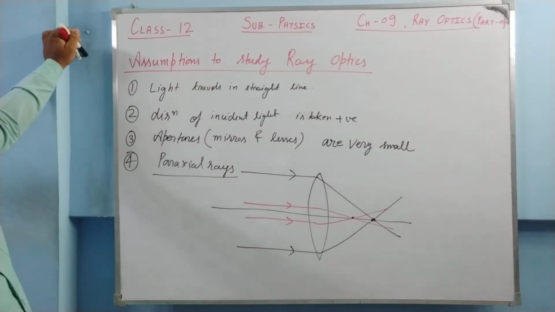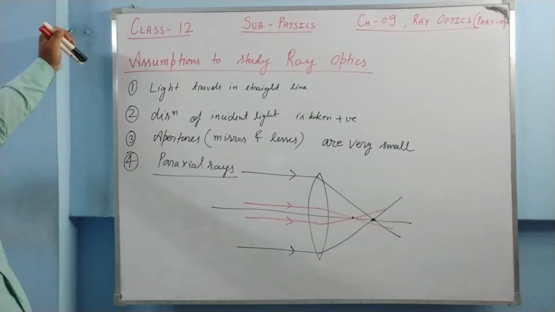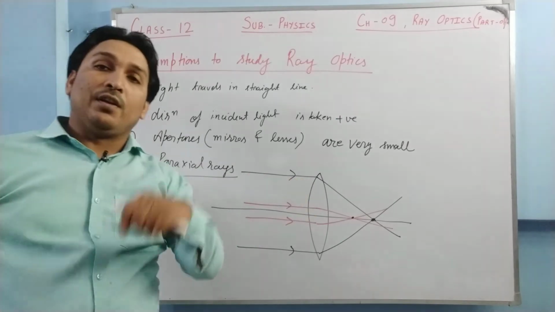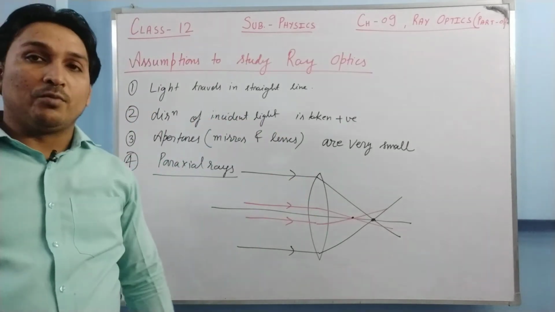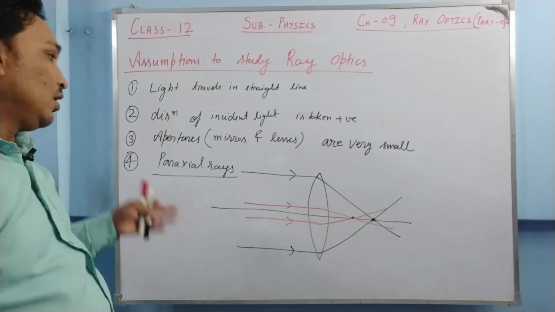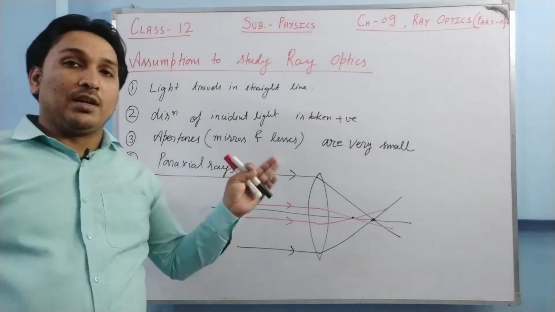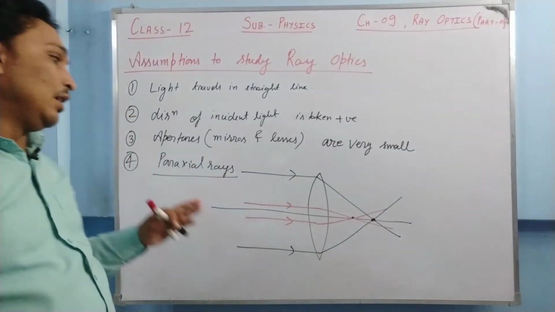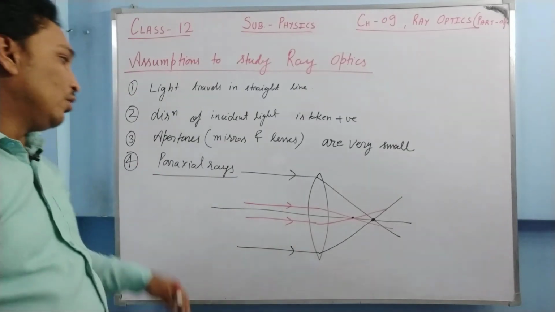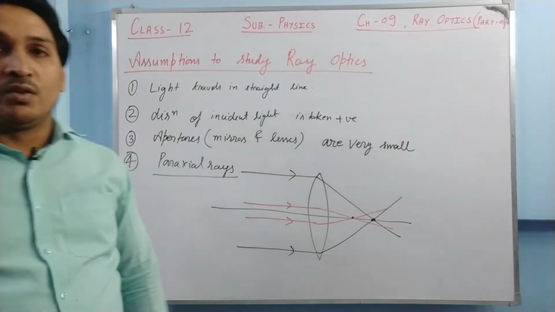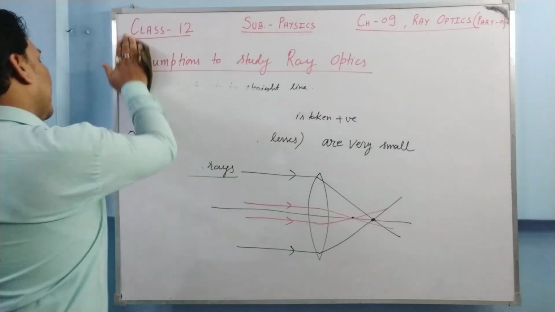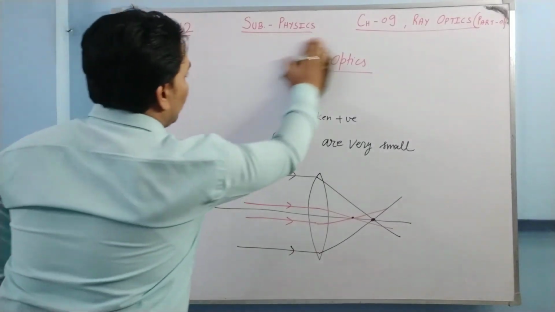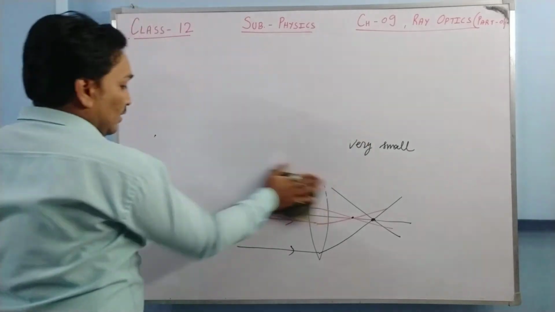In other words, all the surfaces we take for reflection and refraction are much greater than the wavelength of light. Direction of incident light is taken positive; it is about the sign convention. Apertures of mirrors and lenses are very small, and for small we take paraxial rays. So these are some basic assumptions to study ray optics. Now let us move ahead and try to understand the next topic.